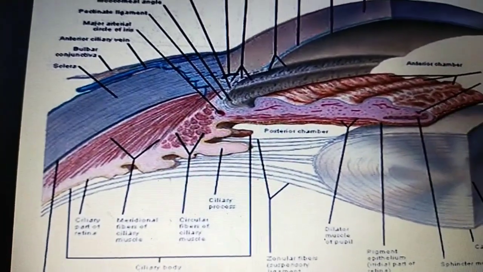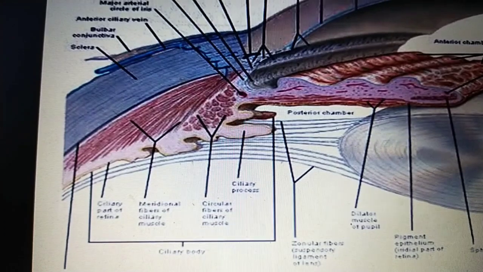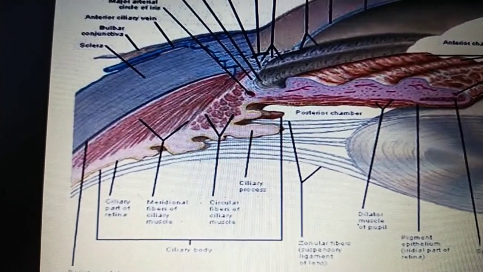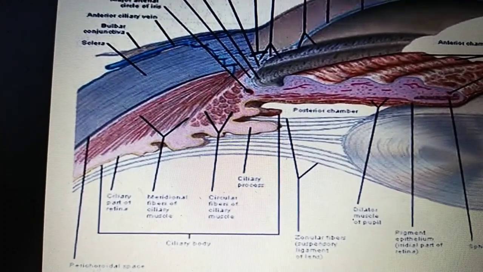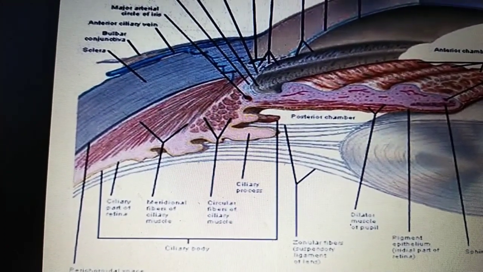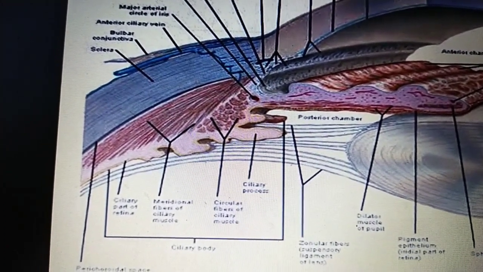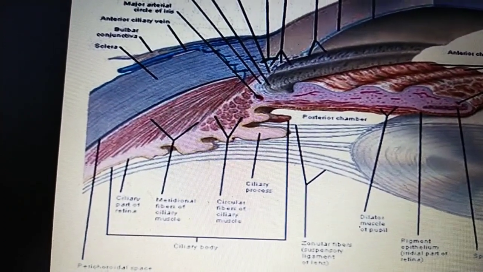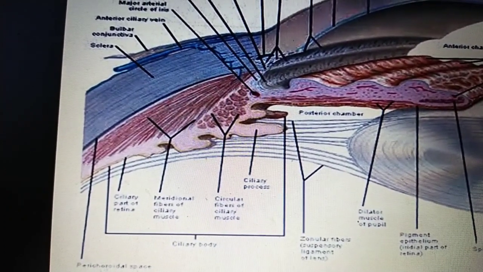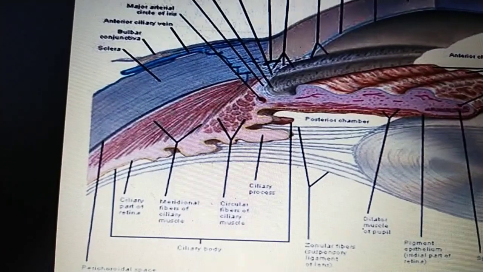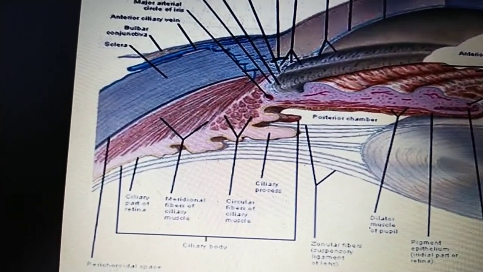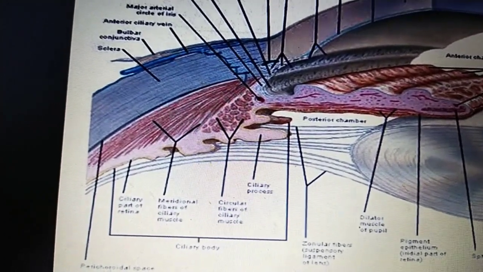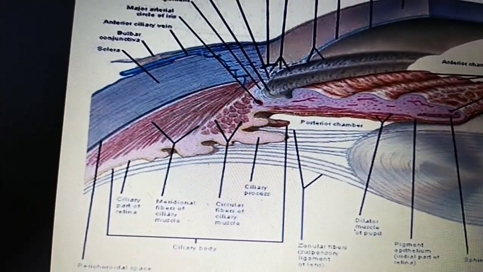See your structures clearly: circular muscle, longitudinal muscle, ciliary muscles, ciliary processes, pars plana, pars plicata, and stroma. The stroma is a highly vascularized connective tissue. It is thin towards the pars plana and thick towards the pars plicata.